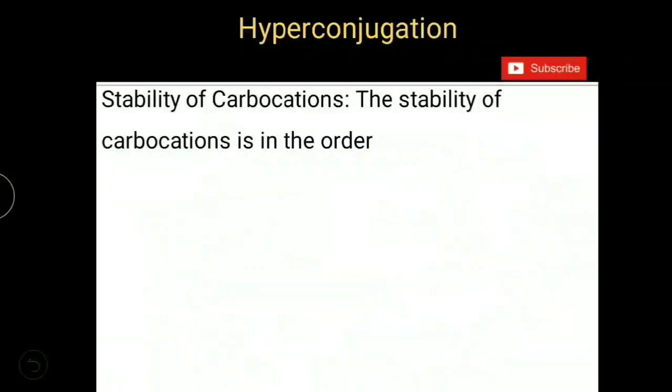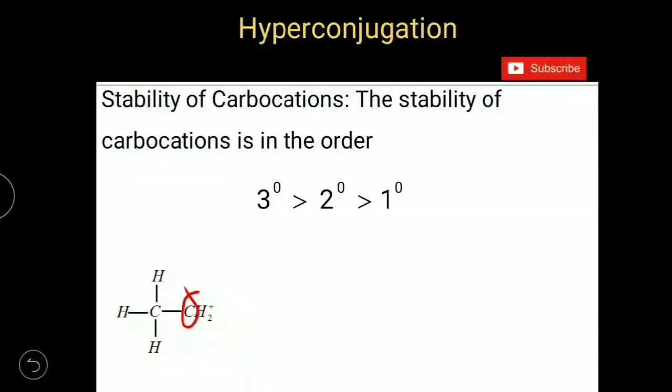Now come to the stability of carbocations. The stability of carbocations is in the order: tertiary carbonium ion is more stable than secondary carbocation, which is more stable than primary carbocation. And this can be explained using the hyperconjugation concept. Let us see the ethyl carbocation. This positively charged carbon atom is an sp2 hybridized carbon, which contains a pure p orbital.